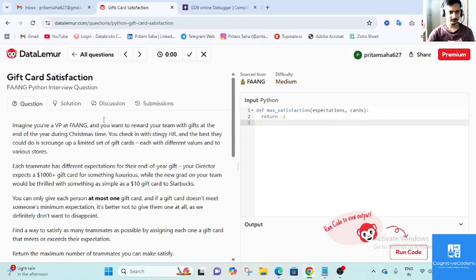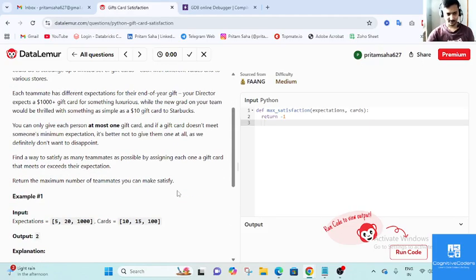Today we are going to practice one of the Python questions from DataLemur. This is the Gift Card Satisfaction question, and the difficulty is medium. They are saying it is a FANG kind of question.